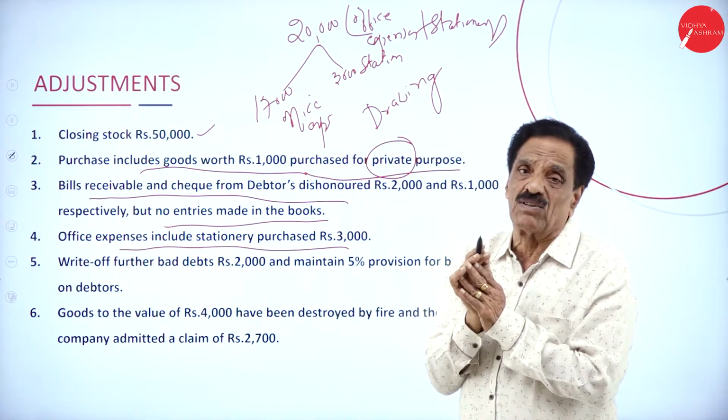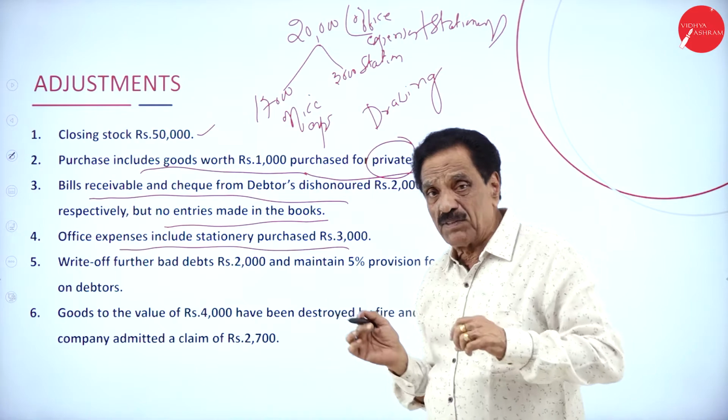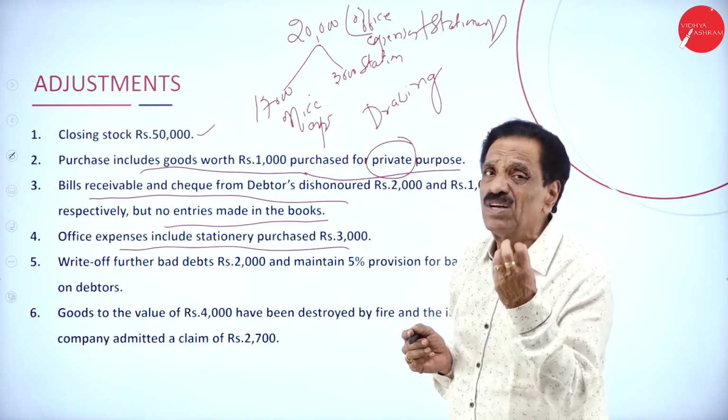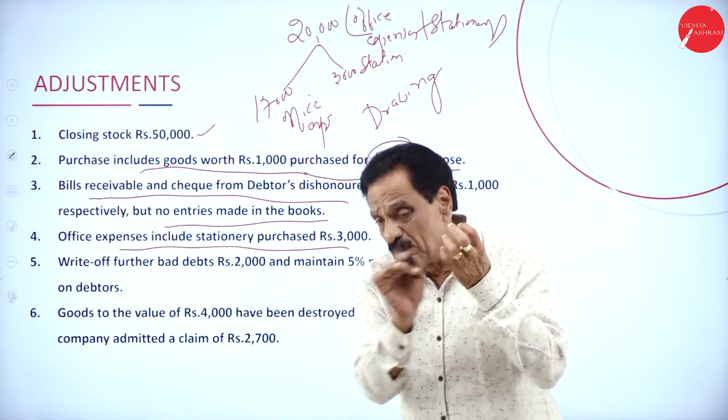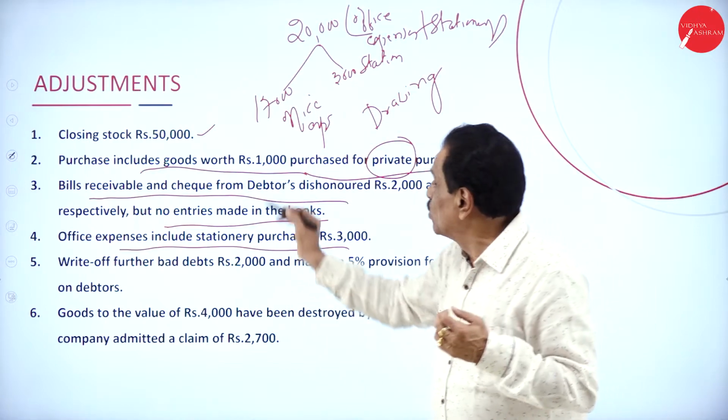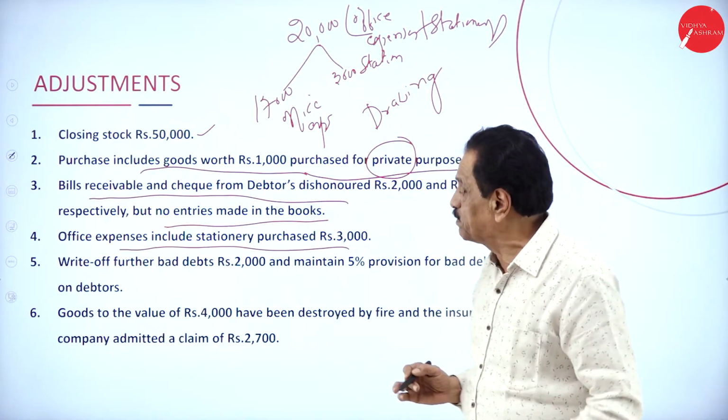Totally it is 20,000. While you're doing the problem, we'll explain once again. But the point here is 20,000 totally, which includes office expense and stationery. Bifurcate the stationery. Stationery becomes 3,000 separately. You show 17,000 as office expenses.